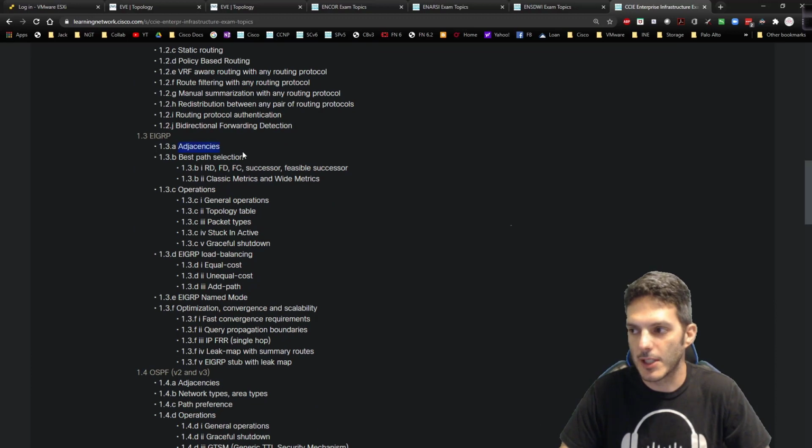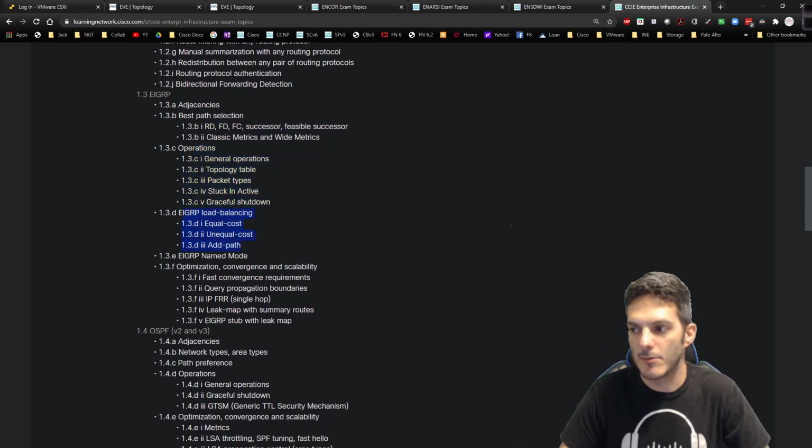EIGRP, we'll be taking a look at adjacencies, best path selection, and understanding how that all works. Then getting them up and running and how all this stuff comes into play. The different load balancing mechanisms that are out there. We'll take a look at operations. I'm going to have to add in a little bit more content for doing things like IP fast reroute and leak maps, but a lot of this stuff right here, like IP fast reroute and then add path, were two topics that I was not planning on covering, but now that I see them there, I'm going to add them in.